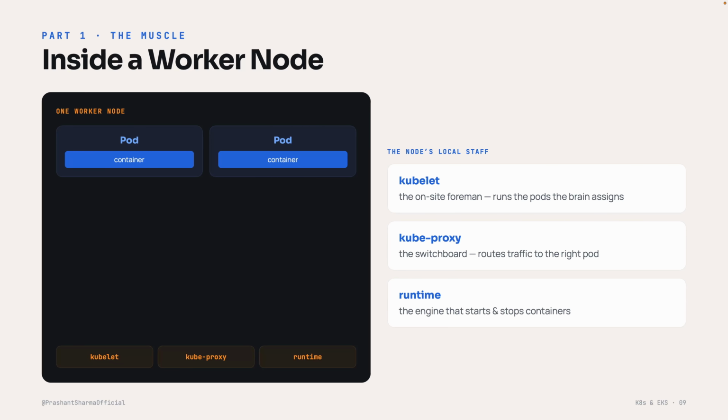Kubelet is the on-site foreman. It takes orders from the brain and makes sure the pods on this node are actually running. Kube-proxy is the switchboard. It handles networking on the node, routing traffic to the right pod. And the runtime, often something called containerd, is the engine that literally starts and stops the containers. So, the brain decides what should run and where. The foreman on each node makes it actually happen, and that is the full loop between these 2 halves.